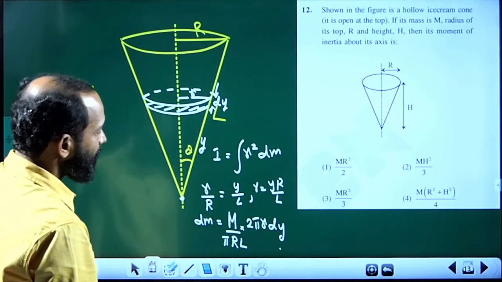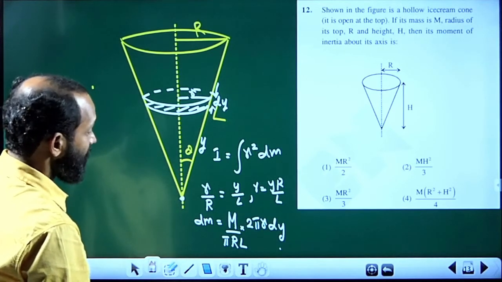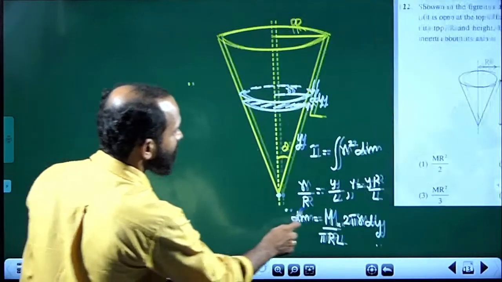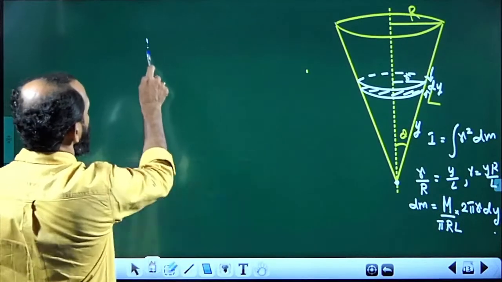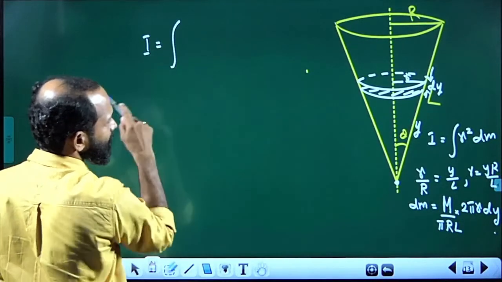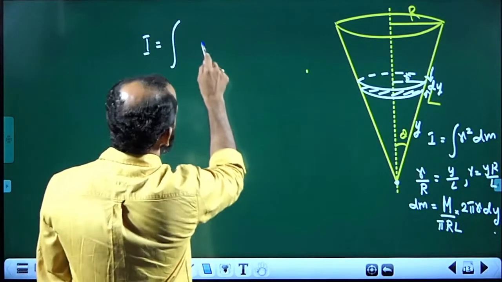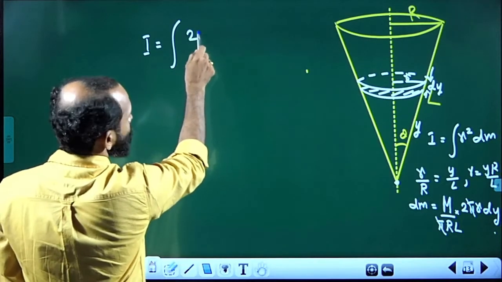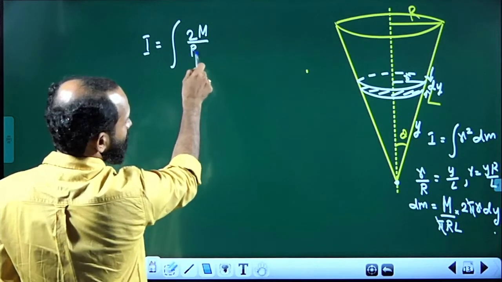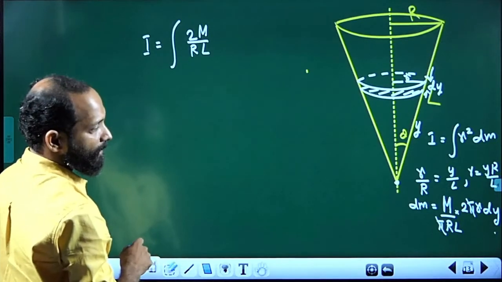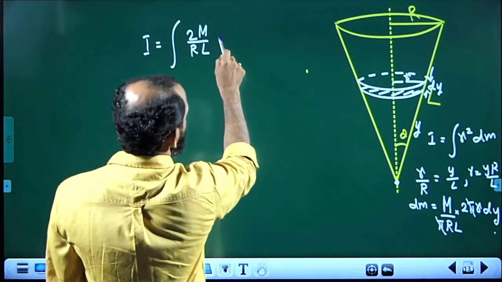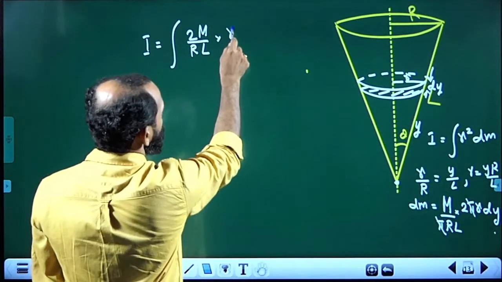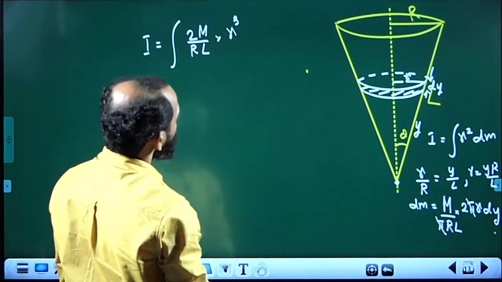dm is equal to m by pi R L into 2 pi r dy. Now let us substitute for getting the moment of inertia. So I is equal to the integration of r square dm. Let us write dm, there pi gets cancelled. So you get 2m divided by R L into r dy, but r square is also there. So r cube into dy.